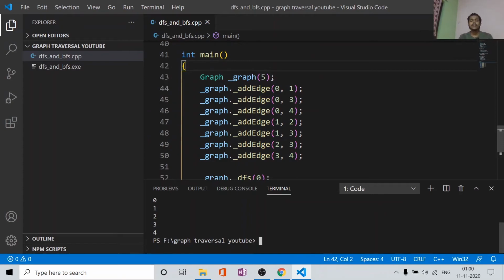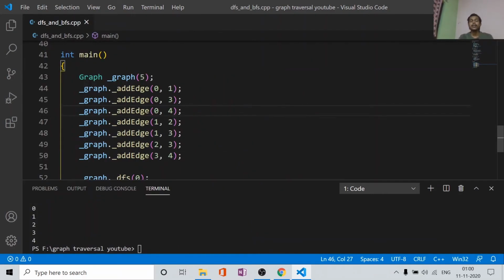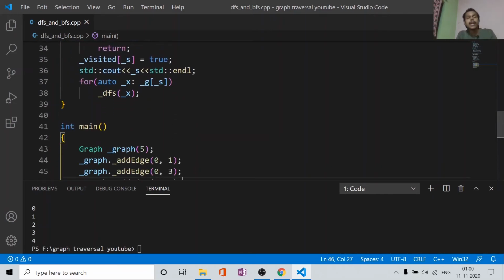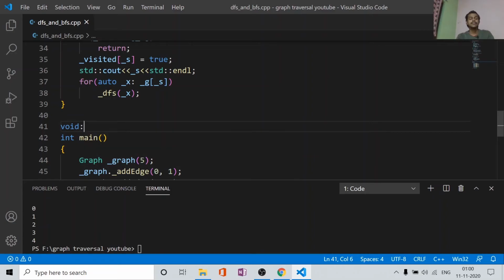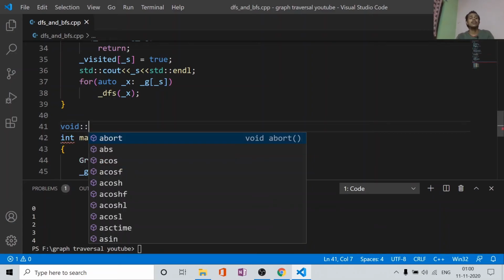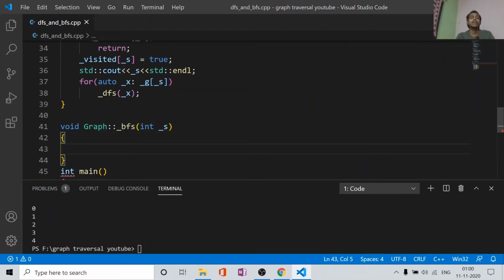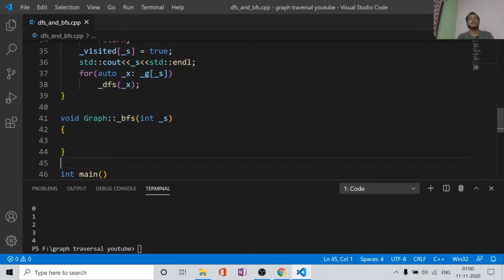Now we go to the BFS part. So for that we will create a BFS. We have declared the BFS, but now we will define it with the scope resolution operator: void Graph::BFS. Again it will take a source node or a root node, whatever you want to call it.